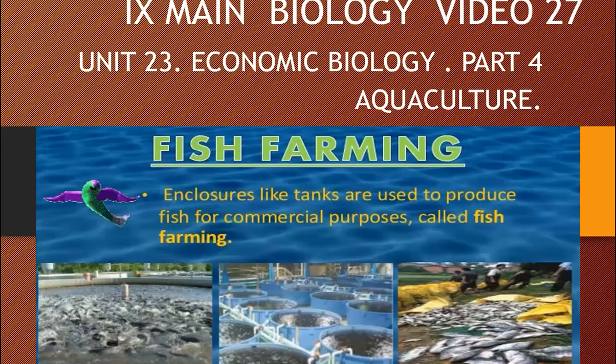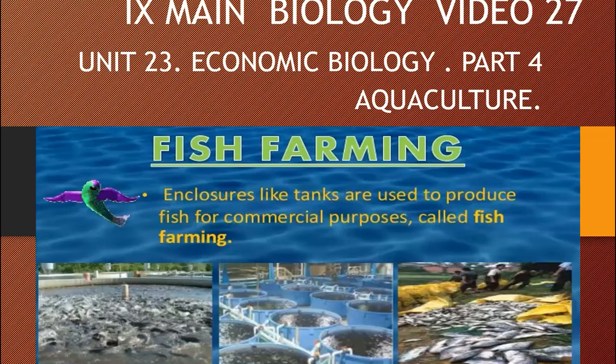So now this aquaculture, as I said earlier, includes rearing of economically important aquatic organisms like fishes, prawn, shrimp, crab, lobsters, edible oysters, pearl oysters and seaweed under controlled and confined environmental conditions.